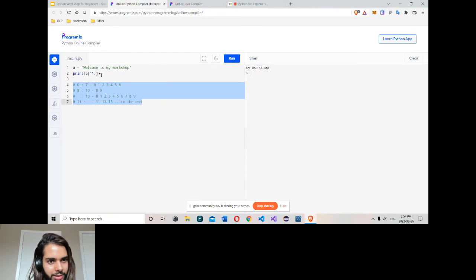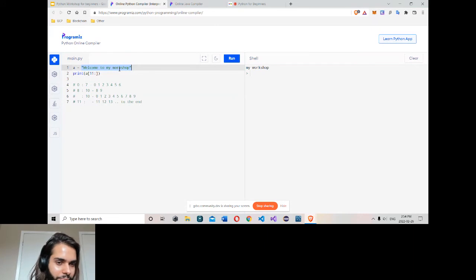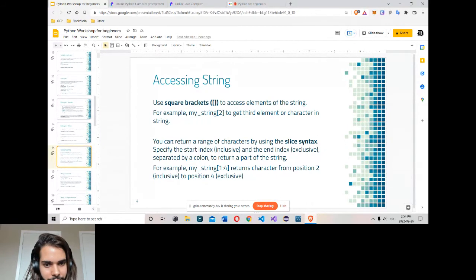So this is the syntax to simply slice a string from a string, simply taking a string out of a string. It's a pattern. You can return a range of characters by using the slice syntax. It specifies the start index, and the position of the start element is inclusive, it's included. And the end index, the position of the end element is excluded, separated by the colon to simply return a part of the string.